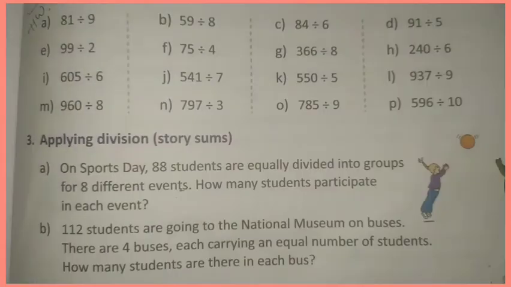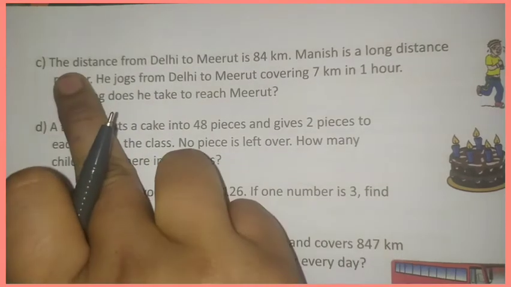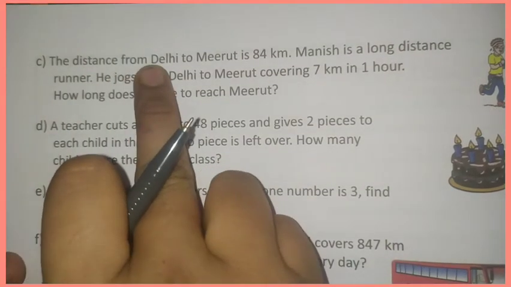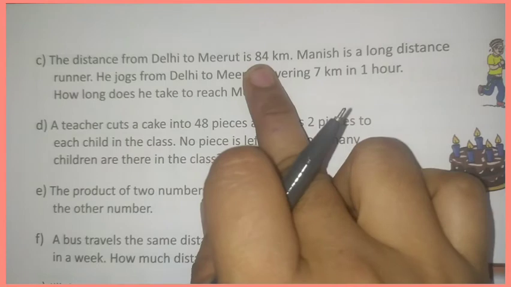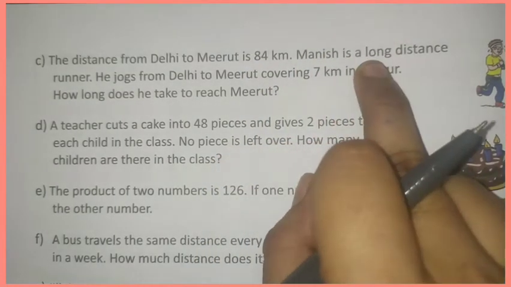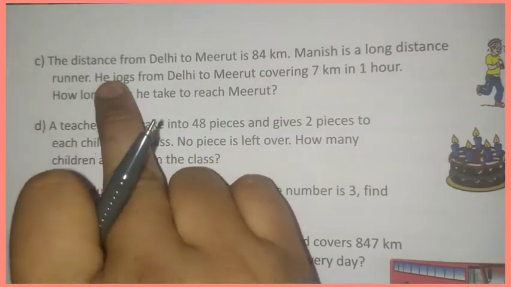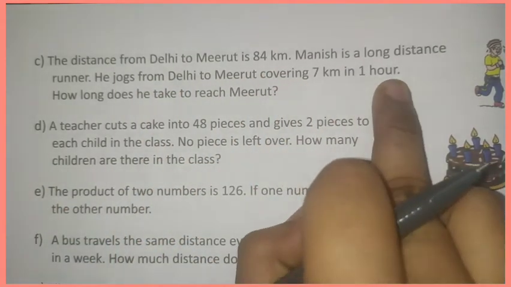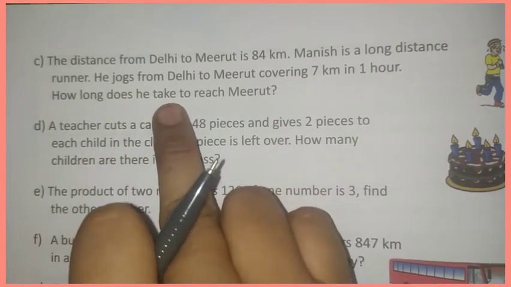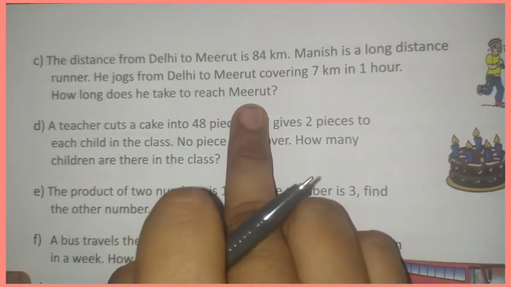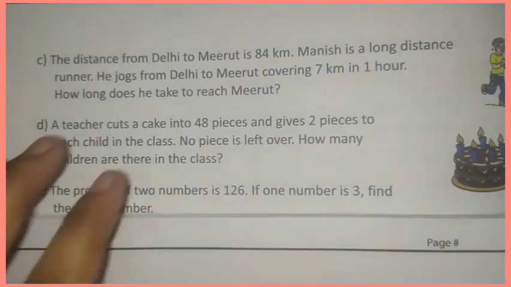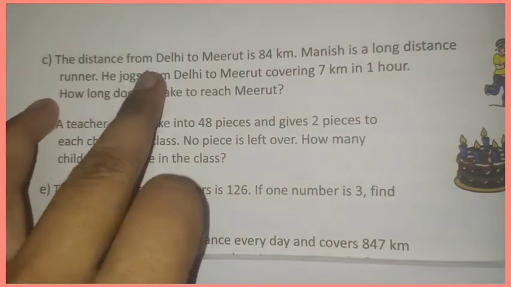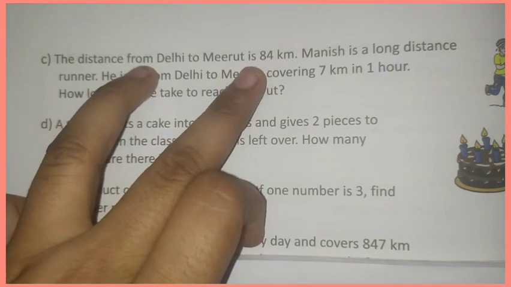Now look at C question. The distance from Delhi to Meerut is 84 kilometers. Manish is a long distance runner. He jogs from Delhi to Meerut covering 7 kilometers in 1 hour. How long does he take to reach Meerut? How much distance is there from Delhi to Meerut? 84 kilometers.